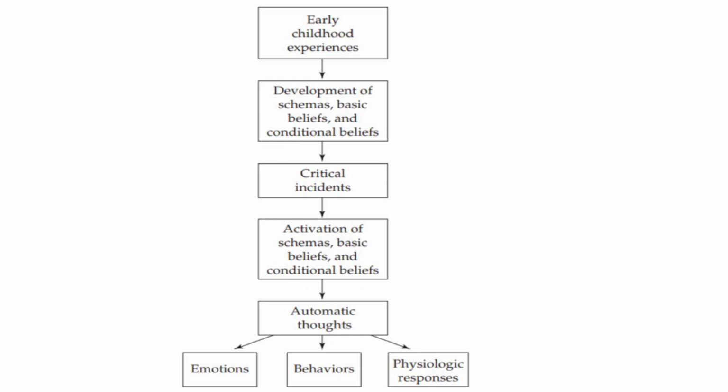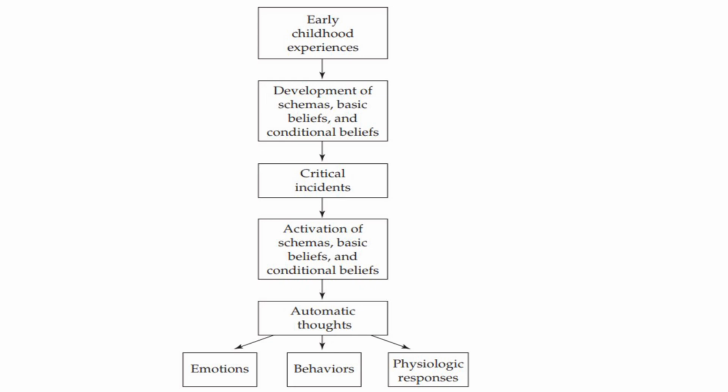Now, to talk about how schemas are formed, it could start from one's early childhood experiences. For example, a kid could have an experience of the mother abandoning the child in childhood, which will lead to developmental schemas, basic beliefs, and conditional beliefs. For example, the child might believe that everyone in his or her life abandons them. Critical incidents are incidents which trigger the early maladaptive schema.